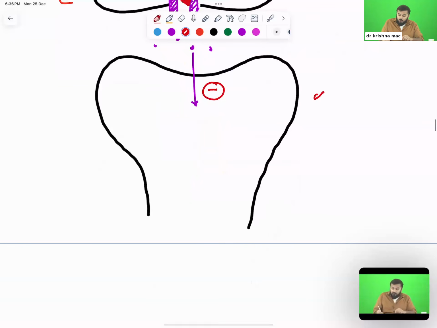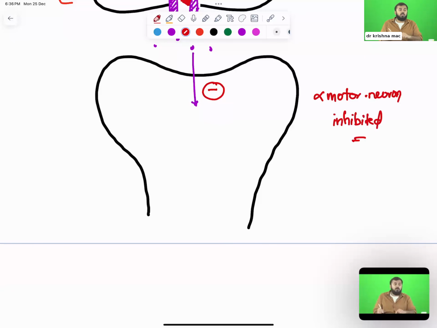And that is the reason why your alpha motor neuron is inhibited. So if the alpha motor neuron is inhibited, do you think I will have muscle contraction? No, my muscles will be relaxed.